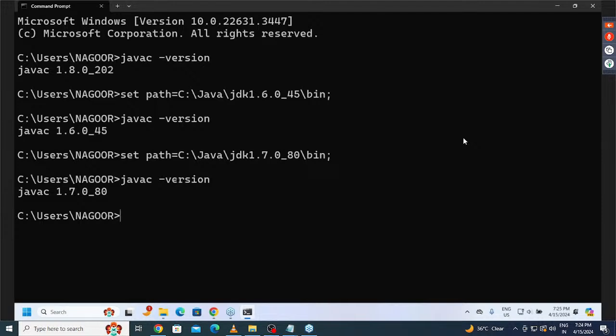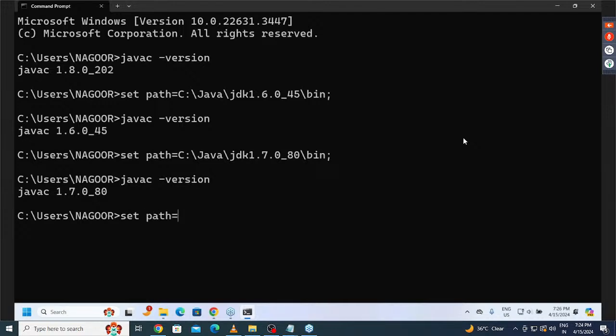Yes, sir, all of you get my point or not? Out of these multiple Java versions now, which version is possible to use in our command prompt? If we are getting this question here, answer is what there? Observe carefully. Which Java version we set to the path environment variable, that we are able to get. Now here we can understand it clearly.